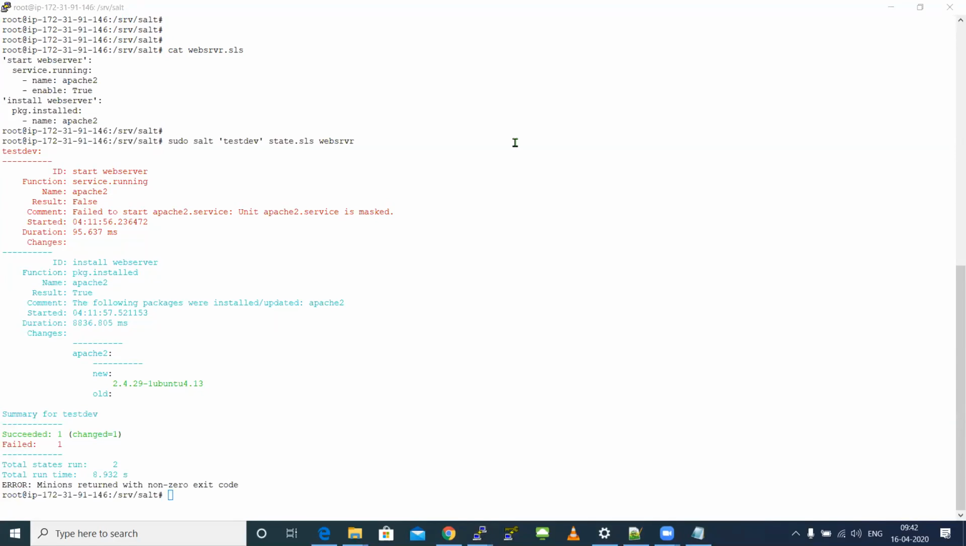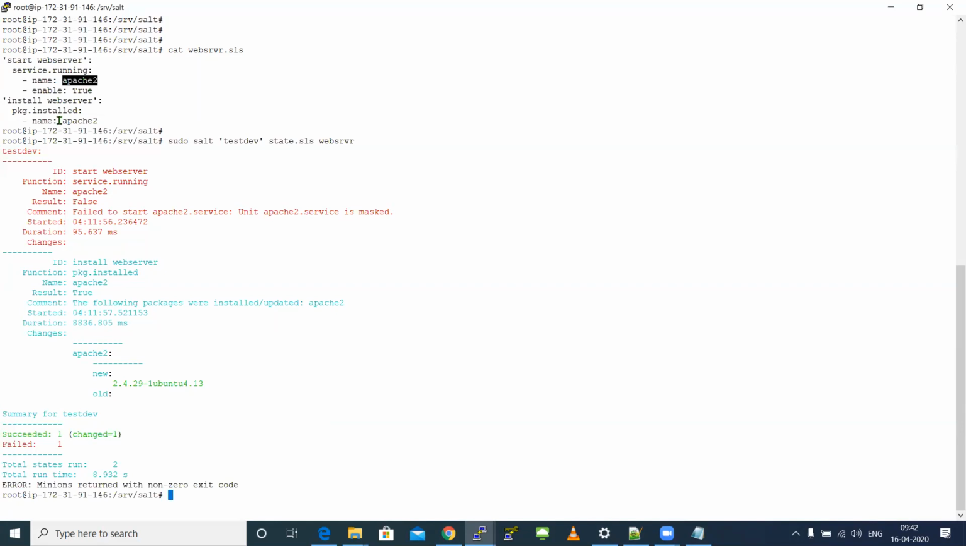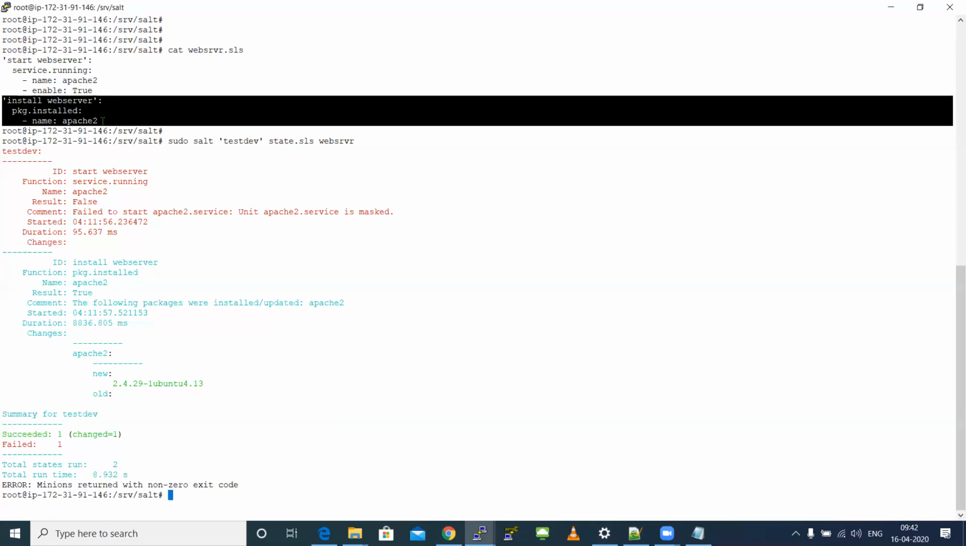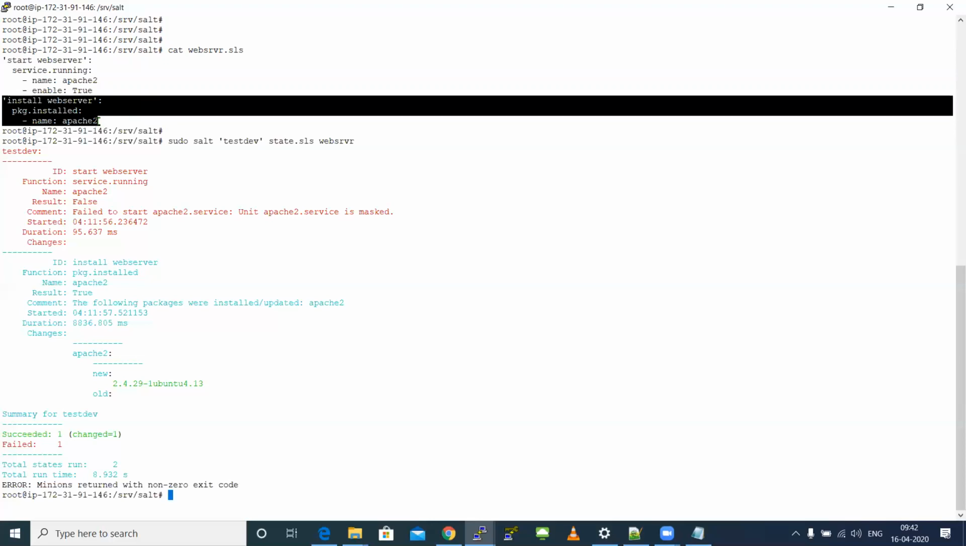Yeah, obviously. So what the compiler is doing is it's first running the service.running and it's checking for a package. There is no such package because no installation operation itself happened. So it will definitely fail the service.running and skip to the second option. And now it will install the package. That's why you are able to see succeeded one, the package got installed, and service.running failed.